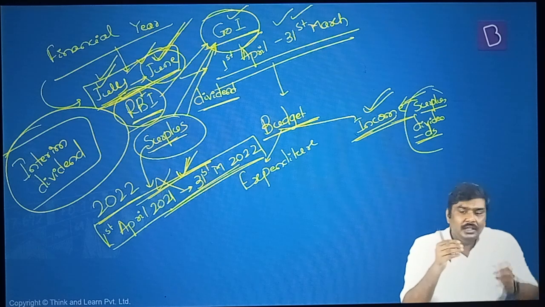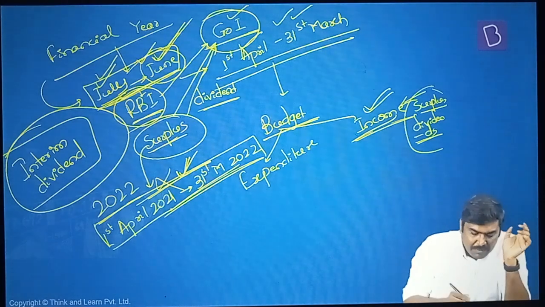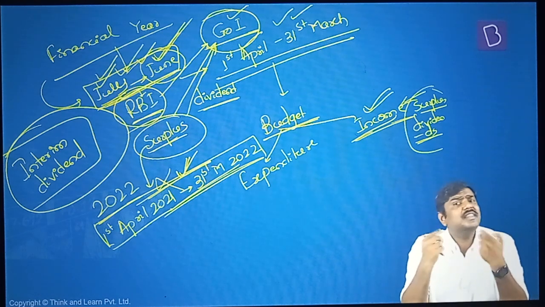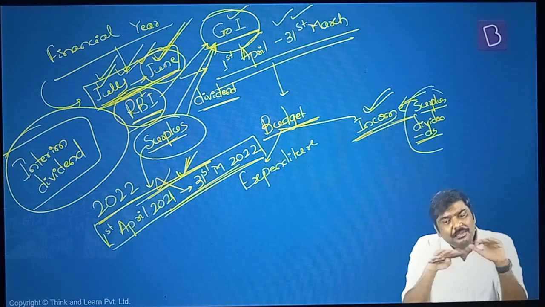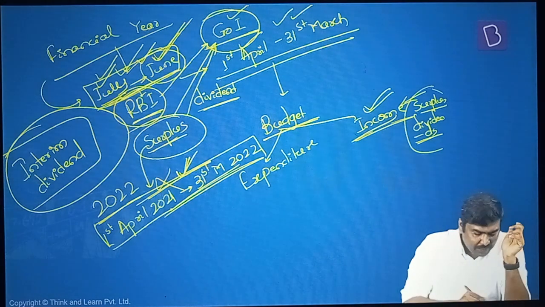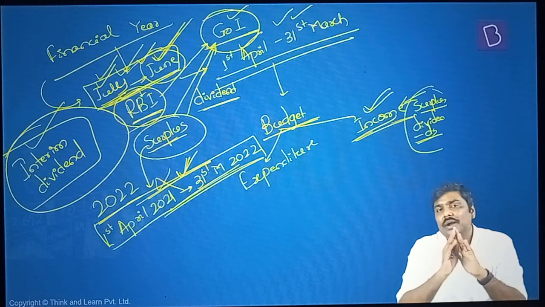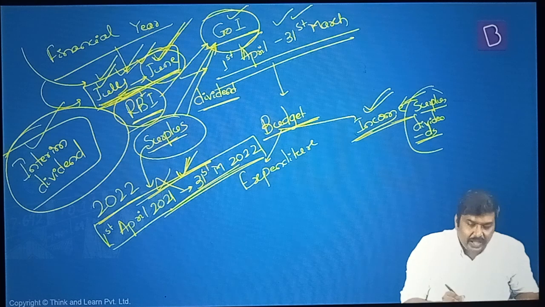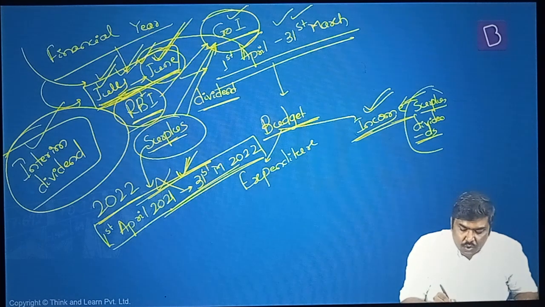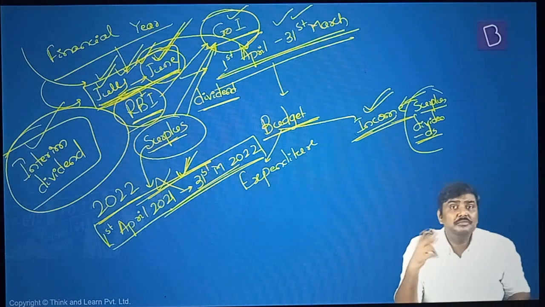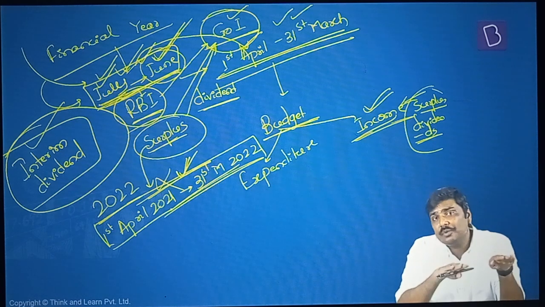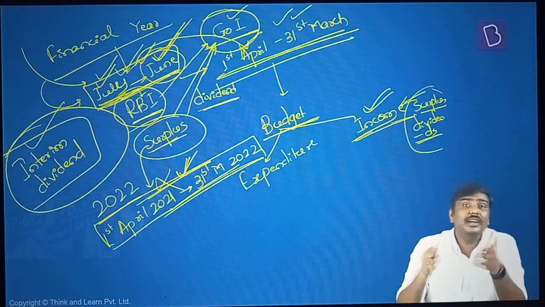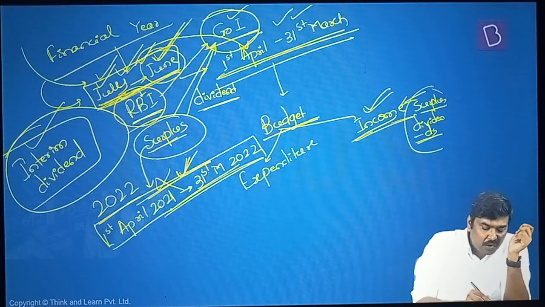What this committee says is that the issue of interim dividend arises only because there is a difference in the accounting year for the government and RBI. What if both follow the same accounting year, the same financial year practice? Then the announcement of an interim dividend will not be required. That is the precise reason the Bimal Jalan committee has recommended that the accounting year for RBI be changed from July-to-June to 1st April to 31st March, making the accounting year for both the government and RBI the same. Because it is the same, there is no requirement for RBI to announce an interim dividend. This is one more recommendation of the Bimal Jalan committee.